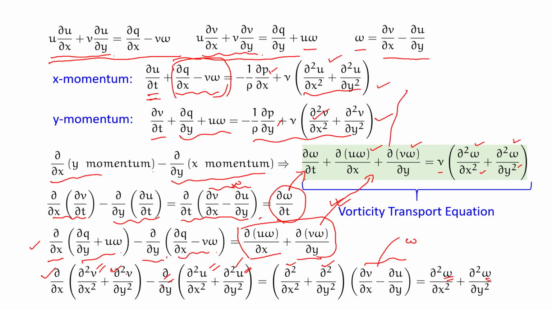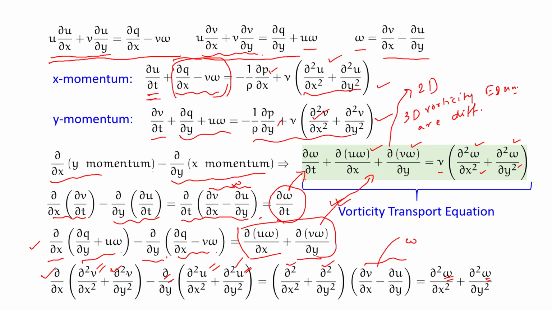Kindly note that this equation is applicable only in 2D system. 3D vorticity equation is different, and we will not talk about it here, and 3D vorticities are also not scalars. So 3D vorticity equations are fundamentally different, and we will not talk about this 3D vorticity in this course.